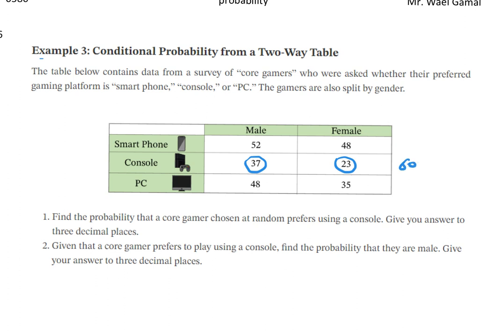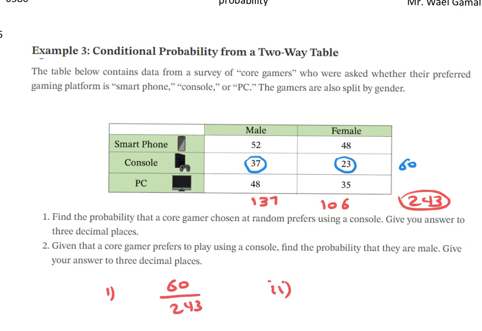So we need to find the total. 137 for male and 106 for female. So the total is 243. So for the probability for number 1, what is the probability? 60 over 243.